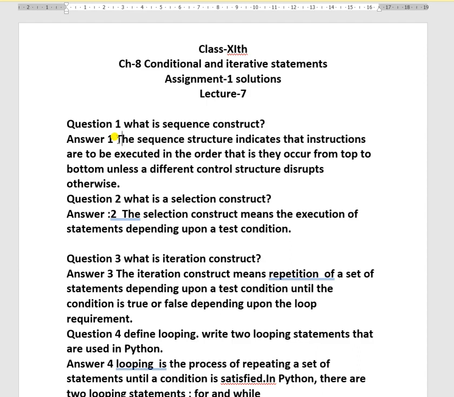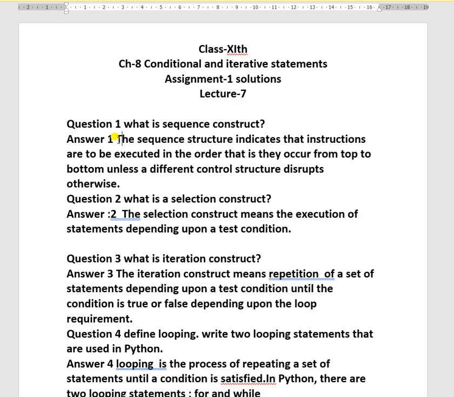So what is question number 1? That is, what is a sequence construct? A sequence construct indicates that instructions are to be executed in the order they occur, from top to bottom, unless a different control structure disrupts it.